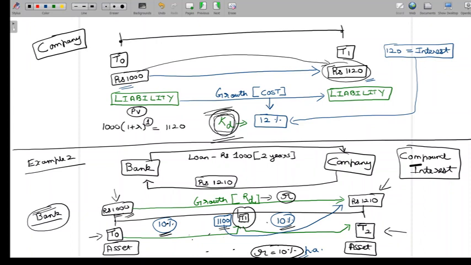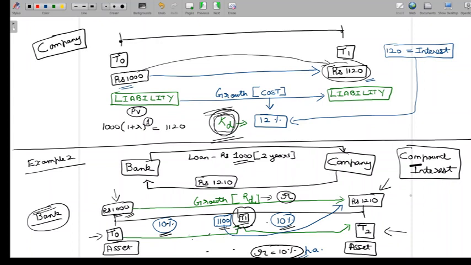So 10% on 1100 works out to 110. So what actually happens is, for the first year, the company has to make a payment to the bank of 100, but does not make the payment at the end of first year. And for the second year, the company has to make a payment of 110. So together for the first and second year, the company has to make a payment of 100 plus 110, which is 210, and the entire interest of 210 is paid by the company to the bank at the end of the second year, at the time when the principal portion of 1000 is repaid.